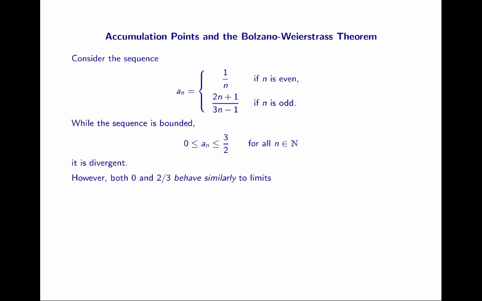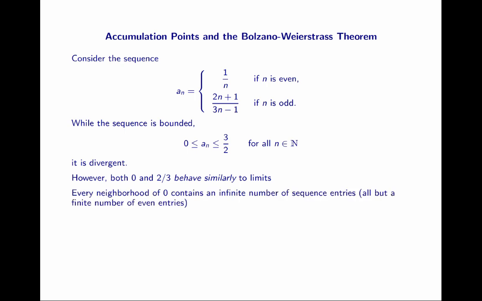Now, what's special about 0 and 2/3? Well, the even entries converge to 0, and the odd entries converge to 2/3. But the sequence as a whole does not converge to any limit, because, of course, we know that if a sequence has a limit, that limit has to be unique. So the way that 0 and 2/3 behave similarly to a limit is that every neighborhood of 0 contains an infinite number of sequence entries. Specifically, because we know the even entries converge, all but a finite number of even entries are contained in every neighborhood of 0.